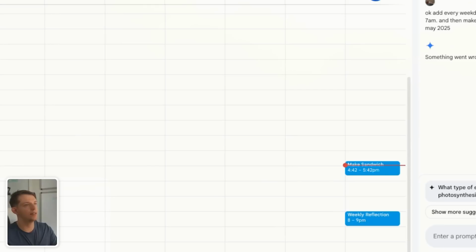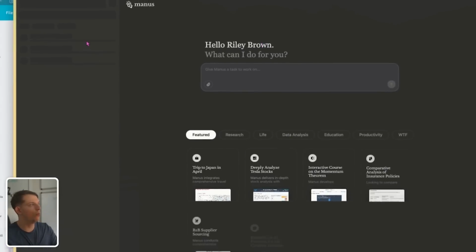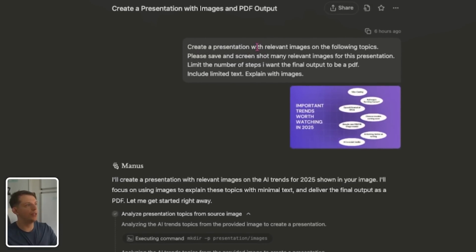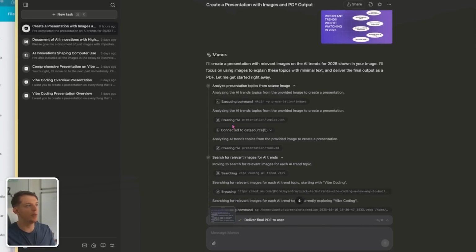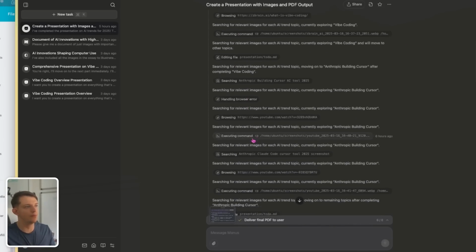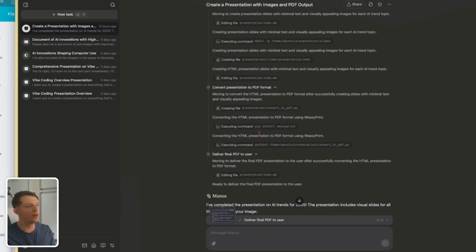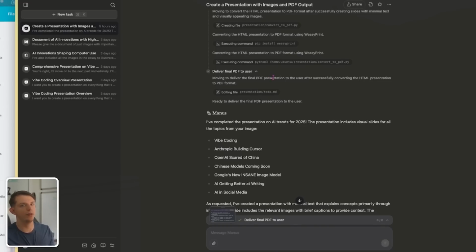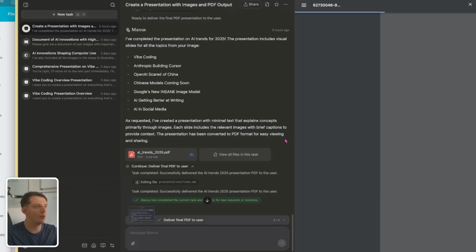And I actually got access the other day, and I'll show you one of my uses for it. So my last prompt was basically: create a presentation with relevant images on the following topics, which was this presentation here. I wanted to see what images it would grab. And so basically it went through all of these different steps, boom, boom, boom, all the way down, visited sites, taking screenshots, doing a lot of things, converting things, using Python, basically just kind of a more free-flowing approach with access to a lot of tools, and then generated this report right here.